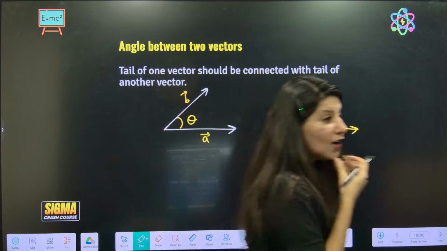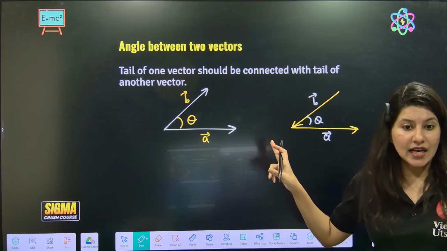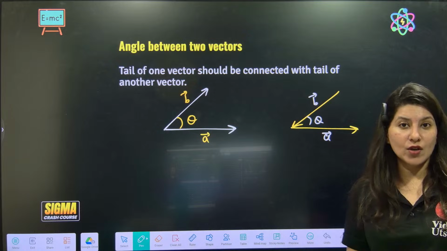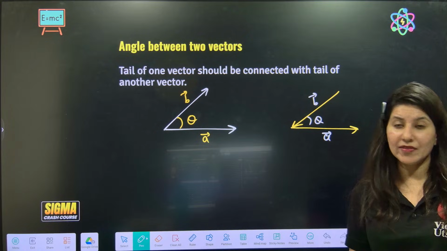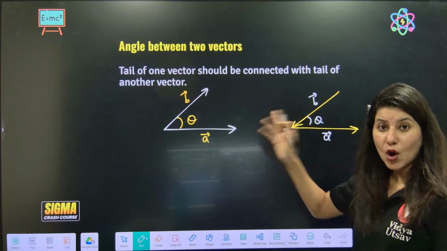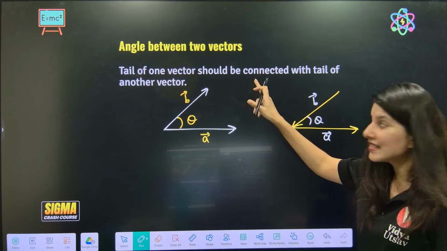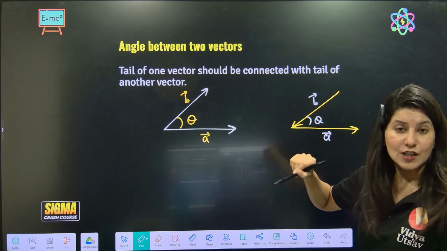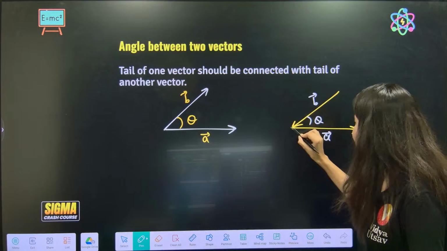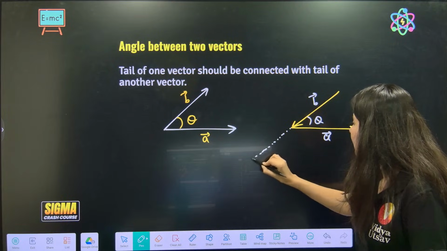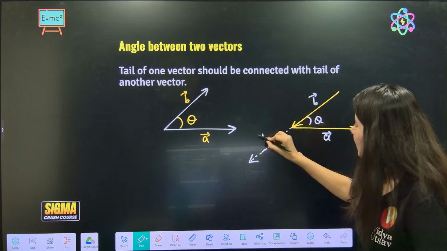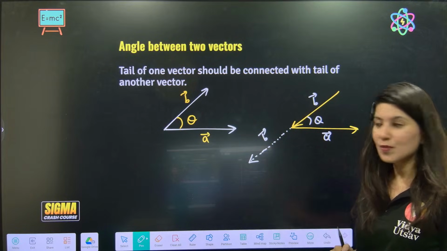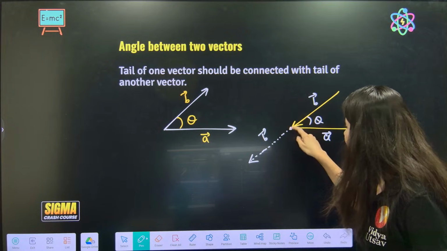So understand, right now theta is not the angle between A and B. Ma'am, why not? Because the definition of angle says the tail of one vector should be connected with the tail of the other vector. So we have to do an adjustment. I will extend this. This is the B vector. Free vector, no? Without changing direction, I can change the position. So now, tail to tail.